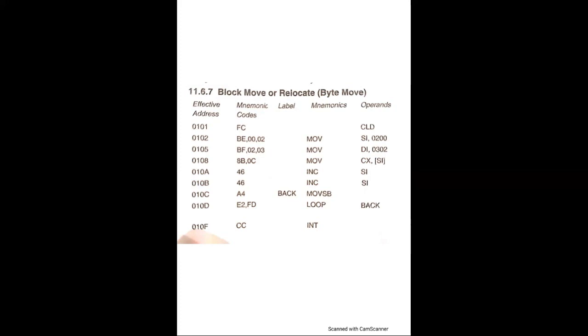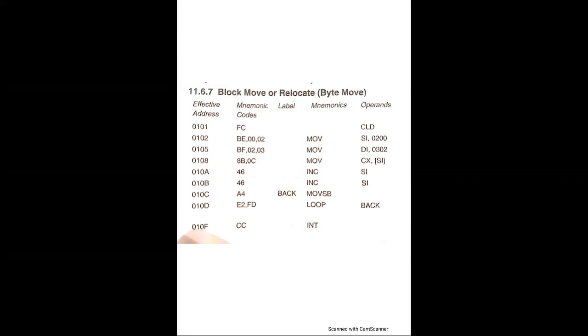Then at location 0105, we have the code BF, 02 and 03. Mnemonic is MOV DI, 0302, which means destination address in DI. We have initialized the addresses in SI and DI. Now in location 0108, we have the code 8B and 0C. Mnemonic MOV CX, [SI]. So we have initialized the count in CX.